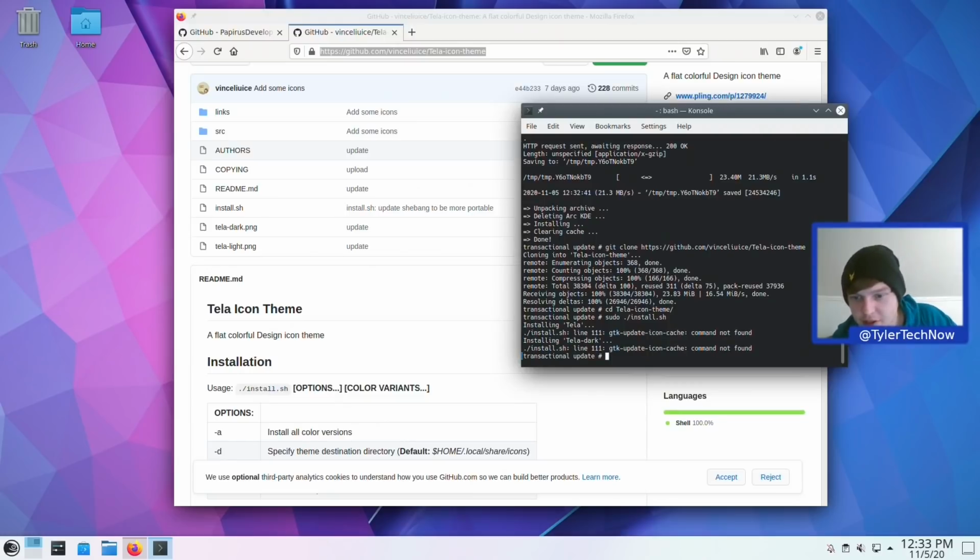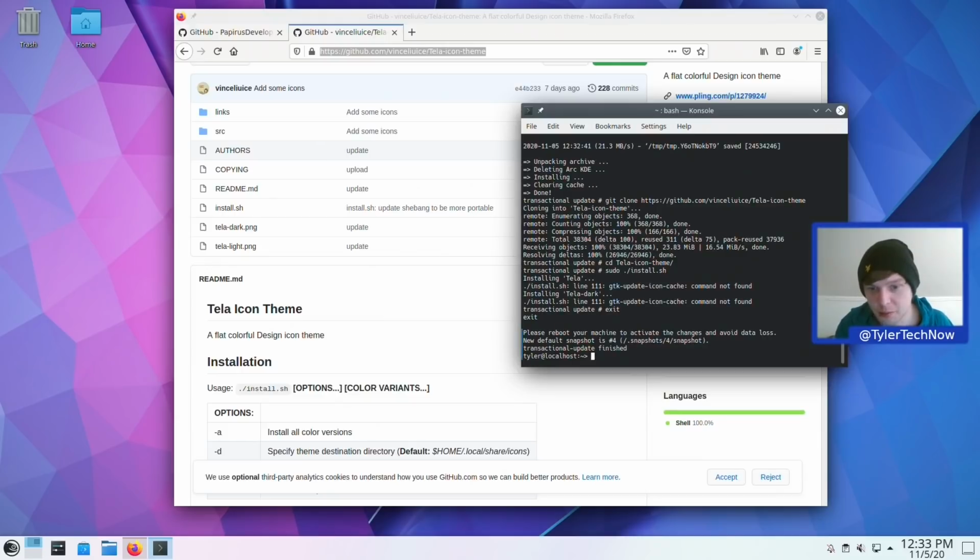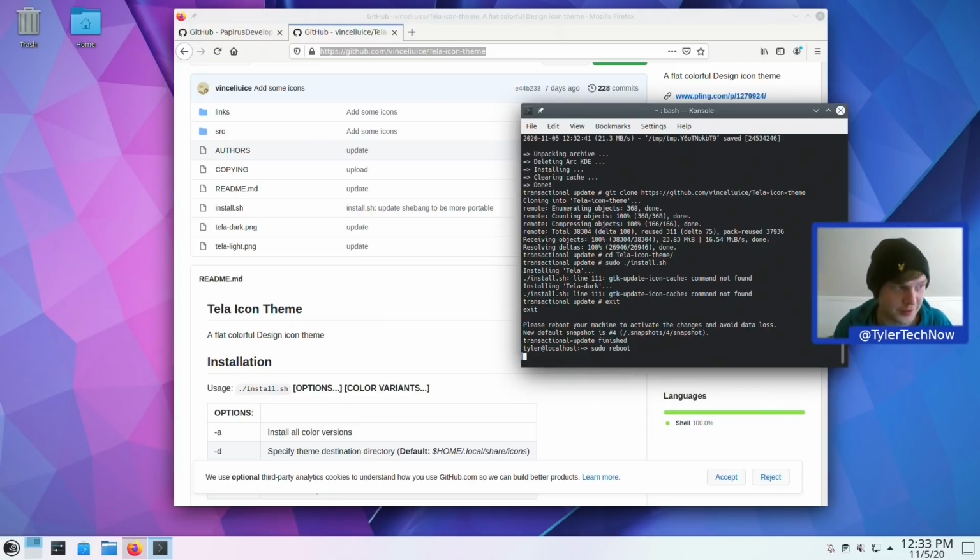Okay, so it's had an issue with some commands not being found for gtk-update-icon-cache, but I still think that's probably actually gone ahead and installed it. So what we're going to do is exit this and then do a reboot, and let's see if our theming is actually there or if we've done something a little bit wrong. So let's give it a go. So let's exit that now. Okay, and now that will tell you again to reboot to activate the changes and avoid your data loss. So let's go ahead and do that now, and I'll be back in just a moment.